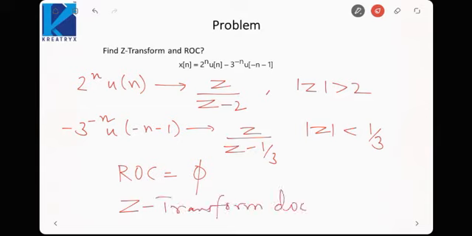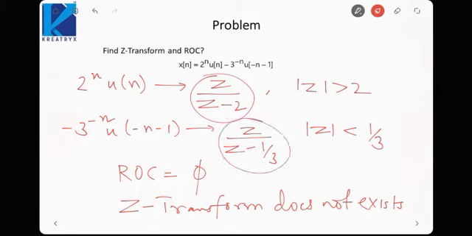Okay, so whenever you are finding the Z transform of a composite signal, you must take care to check the ROC, because in this case otherwise you could have directly written the Z transform as the sum of these two values, but actually the Z transform here does not exist. Is it fine? So you need to take care of that.